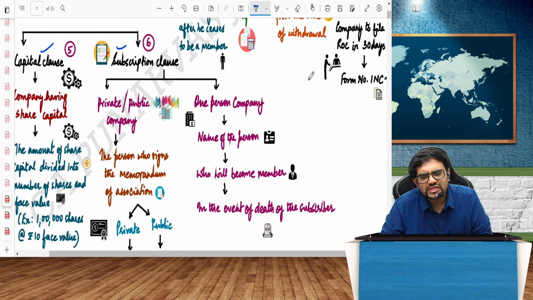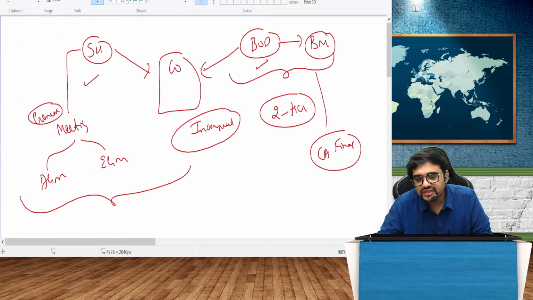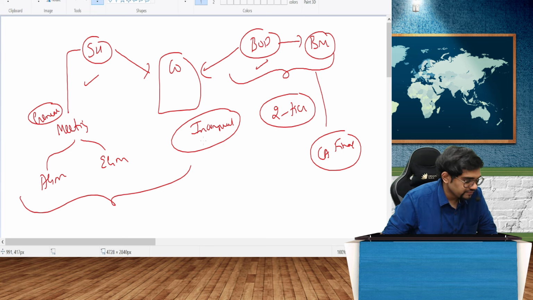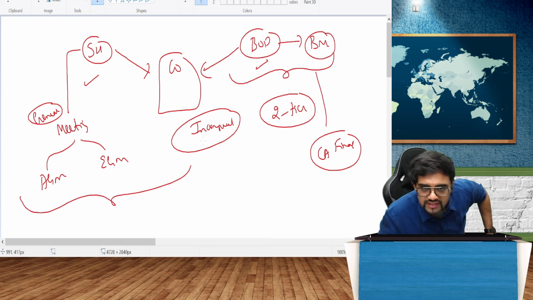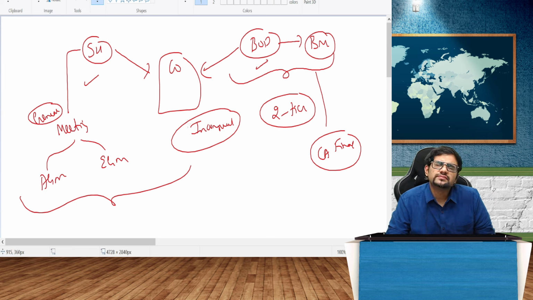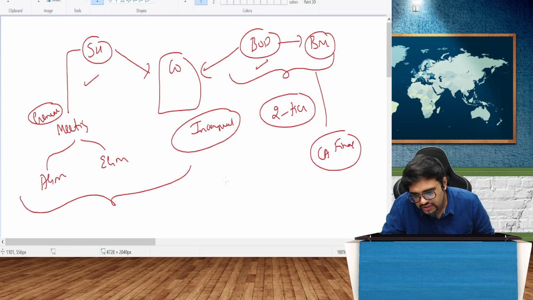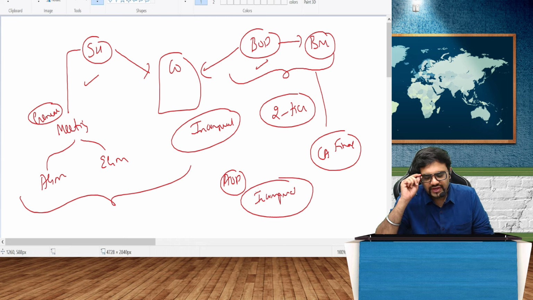Whereas in the association clause, you will say that we, the several persons, have come together. So the beauty about the company is everything is an association of persons. A HUF is an association of persons. A partnership firm is an association of persons. Everything is an association of persons. But a company is also an association of persons, but that is incorporated. Incorporated means it is registered. Where is it registered? It is registered with the Registrar of Companies, a person called ROC.